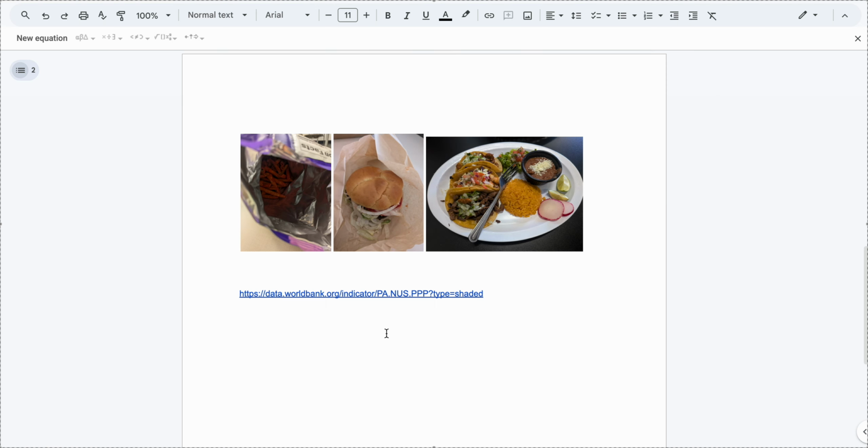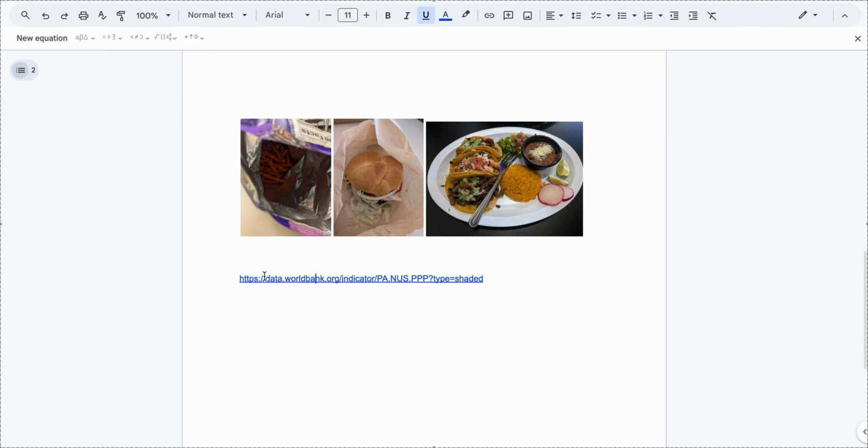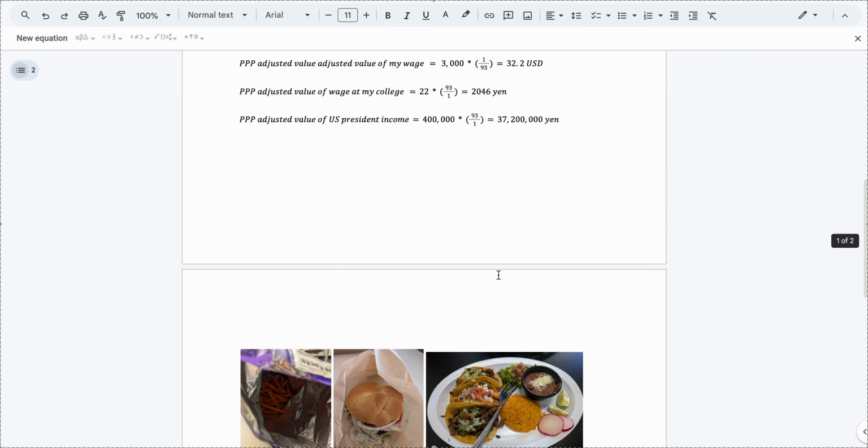If you want to actually try doing this, you can use this website. I just found it very useful. Oops, it doesn't open. I don't know why. I need to go back later. But this website told me the price level of different countries.